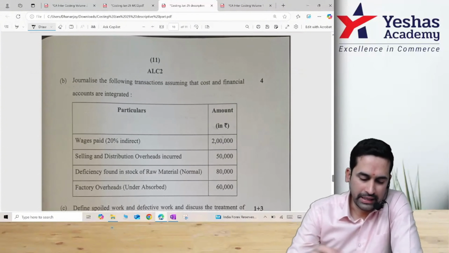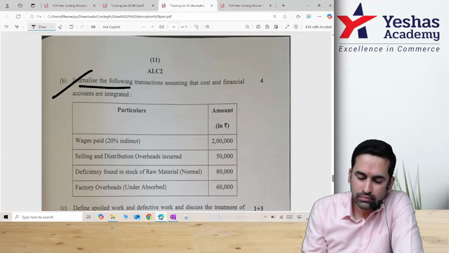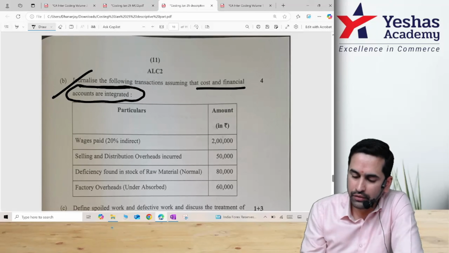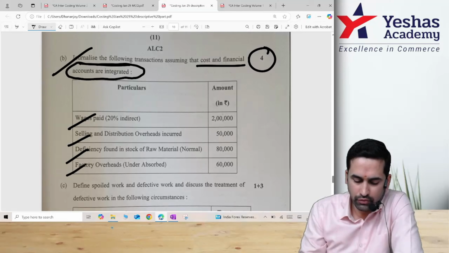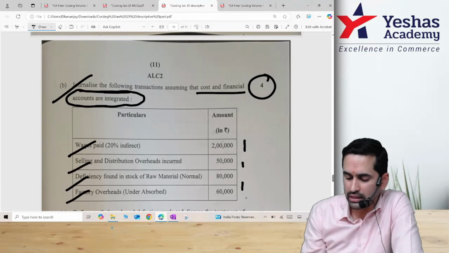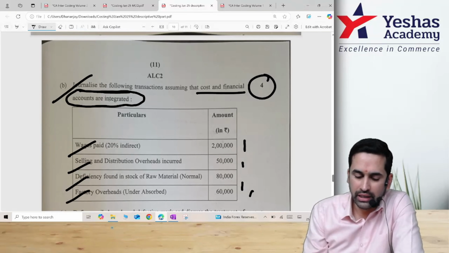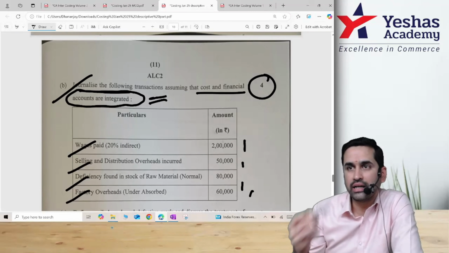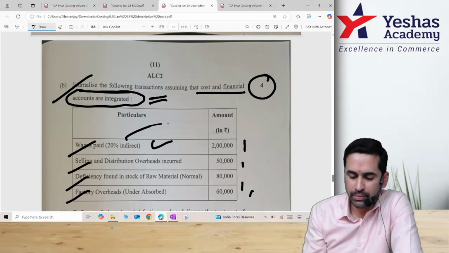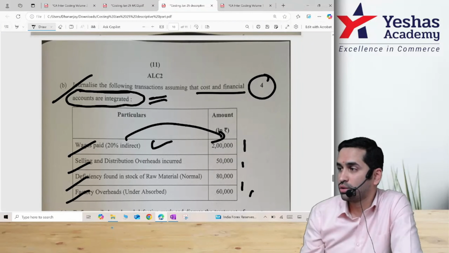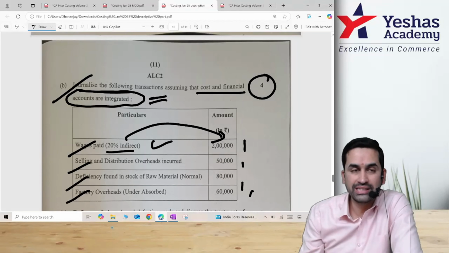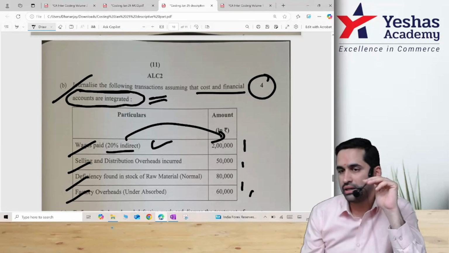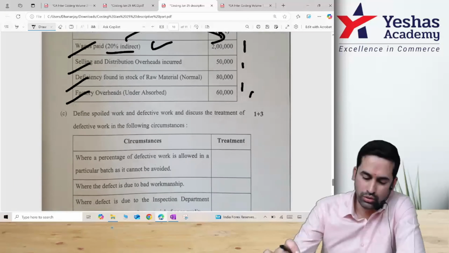Okay. Next, they asked you journal entry assuming cost and financial books are integrated. If you notice, 4 marks and you have 4 items, that means each journal entry has 1 mark. And when it is integrated, you don't have to worry about GLA. If it is paid, take it as cash or bank. You see wages paid, first payment entry, wage control to cash or bank. And then if some portion is indirect, balance is direct. Direct will go to WIP, indirect will go to factory overhead, and so on. This is also an easy question.